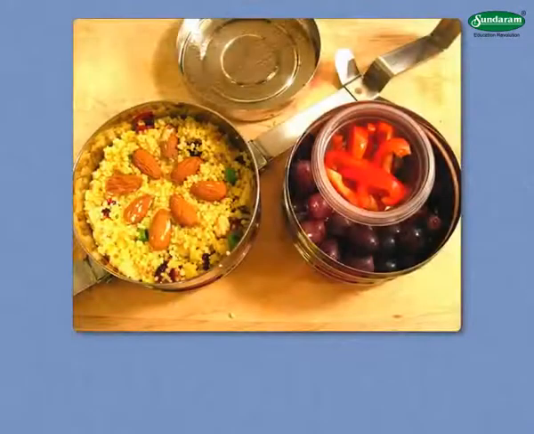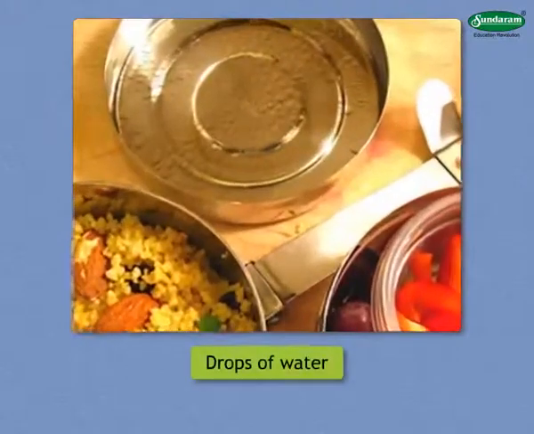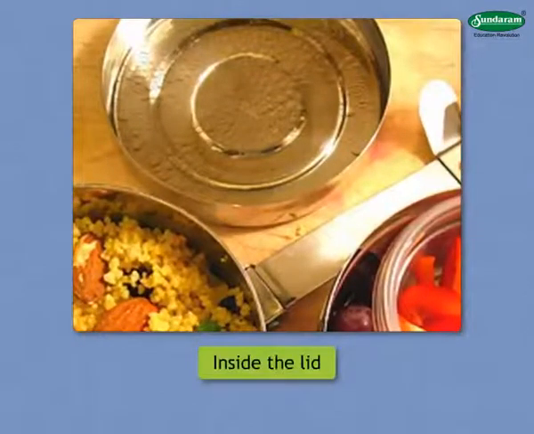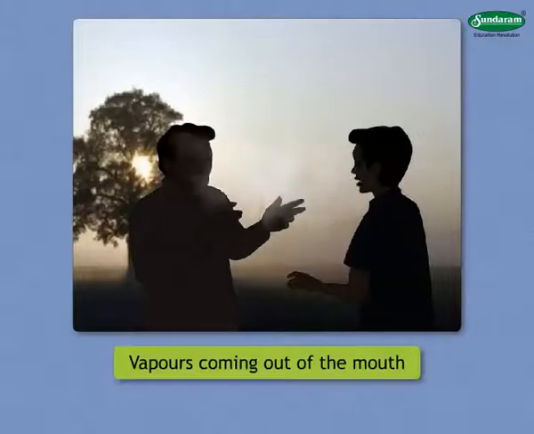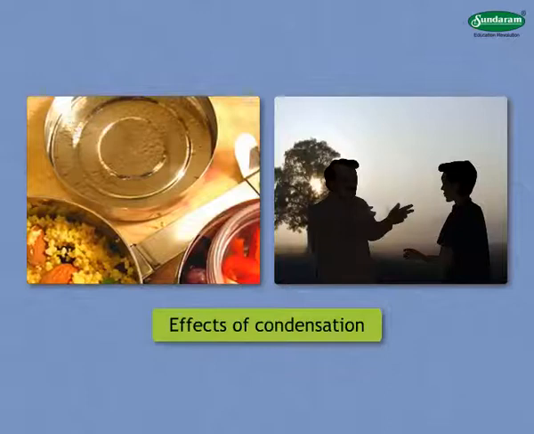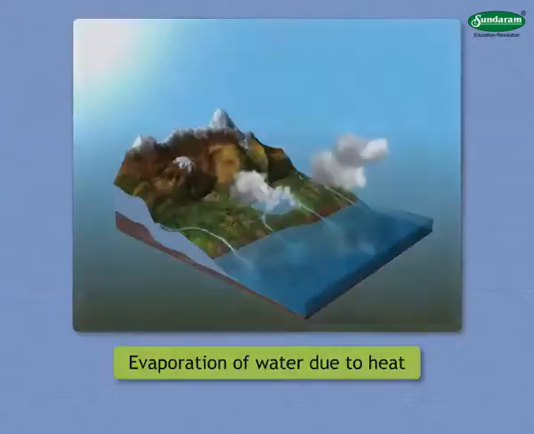On some occasions, you find drops of water collected on the inside of the lid of your tiffin box when you open it. Early morning in winter, you see vapors coming out of the mouth when someone speaks. These are effects of condensation.